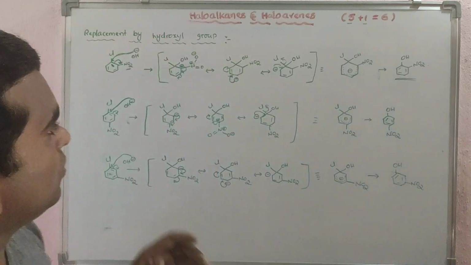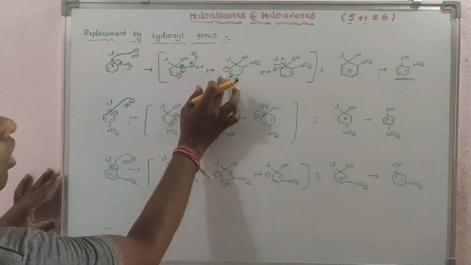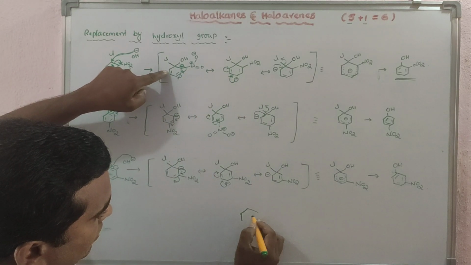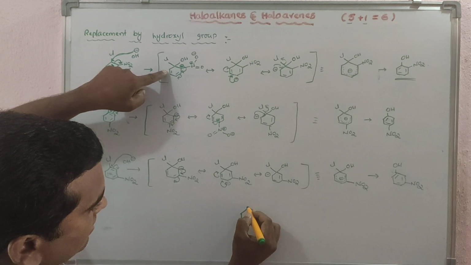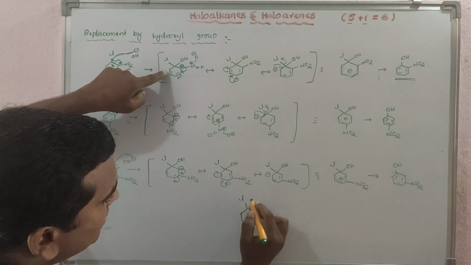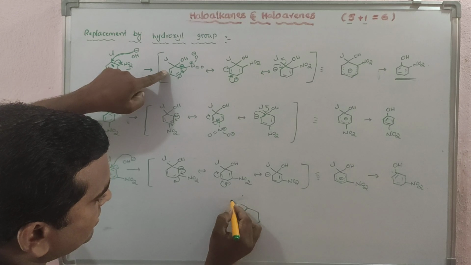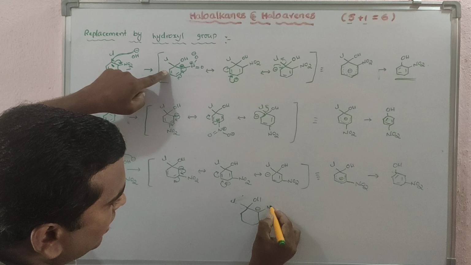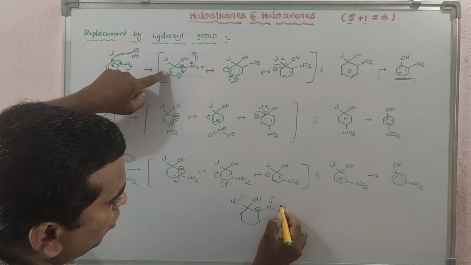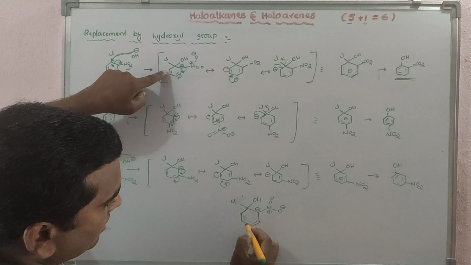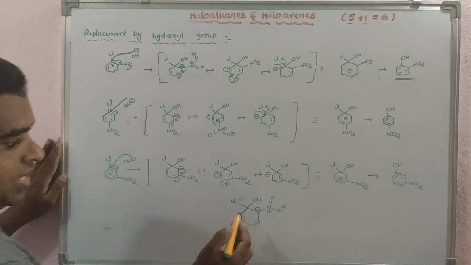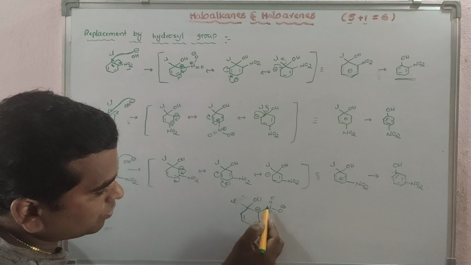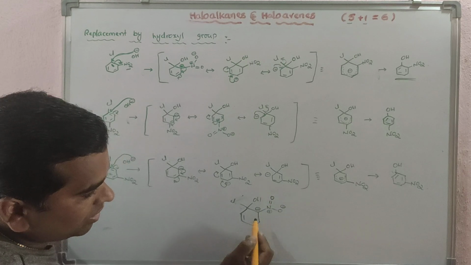Why? Because, you see, if you take the ortho position, see this first structure. I will write here. What is this first structure of resonance? Here there will be a Cl and OH, and a negative charge, nitrogen with a double bond, and O minus and a positive charge. This is the resonance structure. You see, this negative charge is further stabilized by the resonance here. Here there is a double bond.